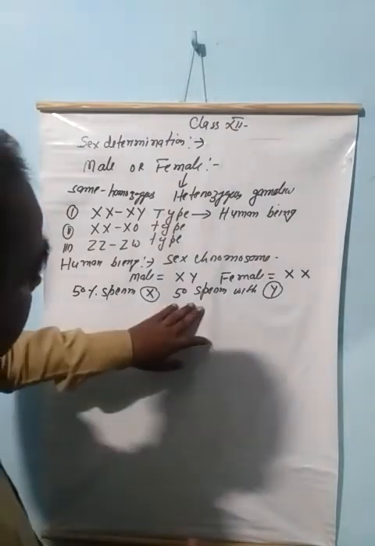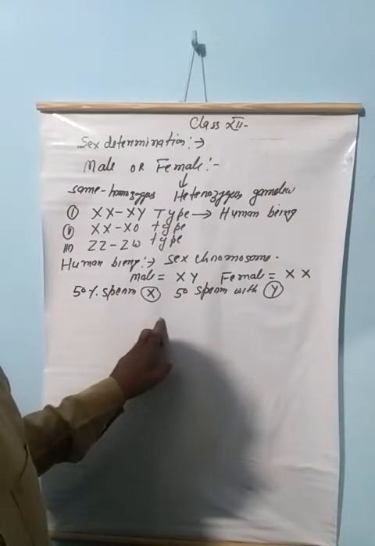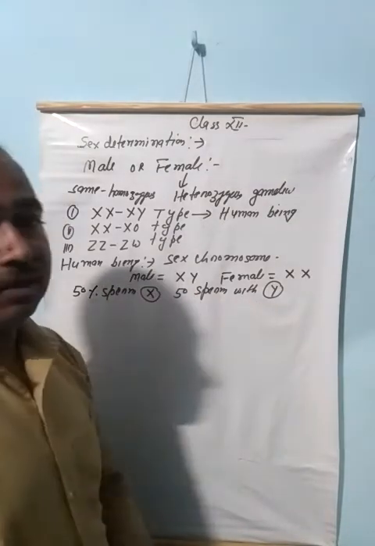So the male is heterogametic, so the male is responsible for the sex determination.